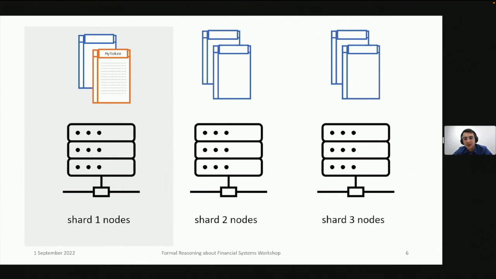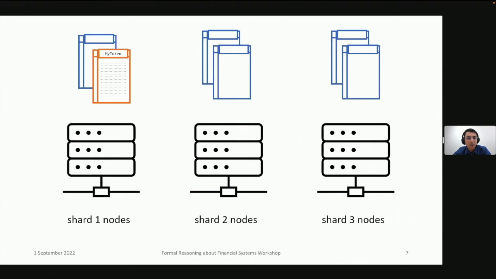The issue with this approach, of course, is that if the MyToken contract is very popular for whatever reason, the shard nodes at some point will no longer be able to keep up with the transaction workload. And well, people interacting with other contracts on that shard will have a difficult time. And the problem here is, even though the rest of the network is not doing anything, in this example, the rest of the network has spare capacity, that spare capacity goes unused and shard 1 still gets bottlenecked. So this is the problem we are solving: how can we fully or more fully utilize the network's transaction processing capacity, even in a sharded blockchain architecture with smart contracts.